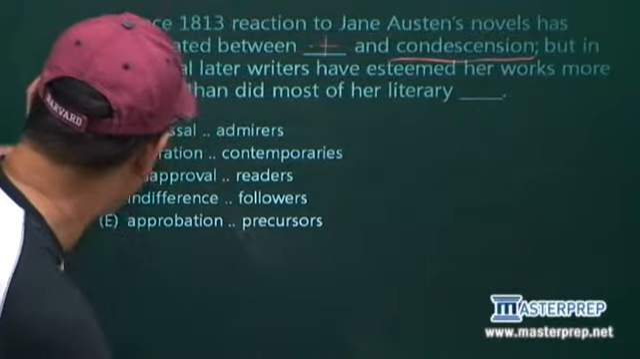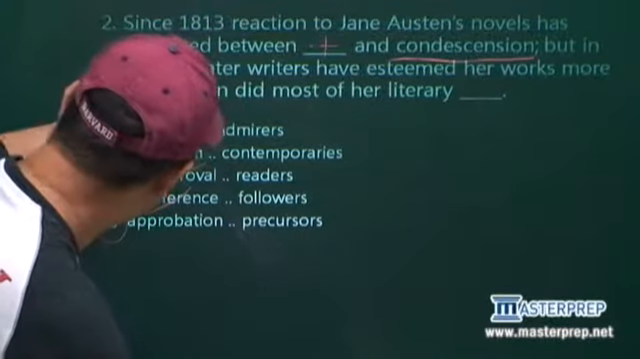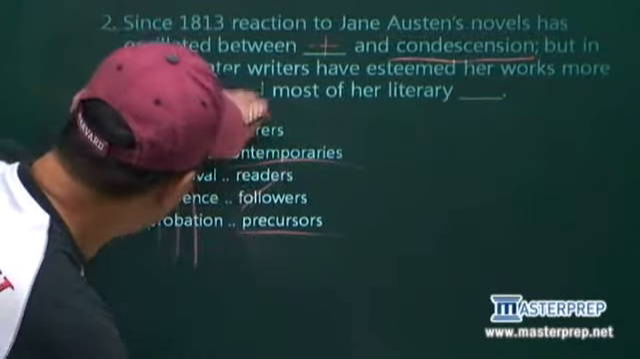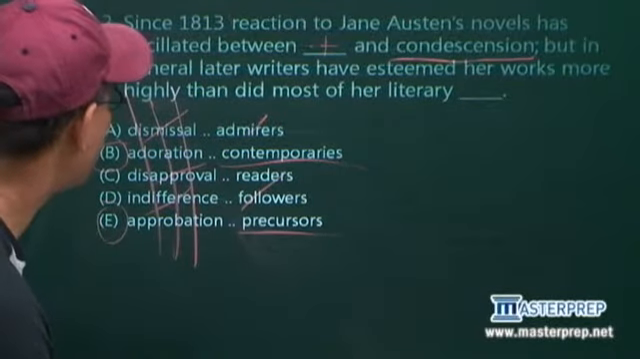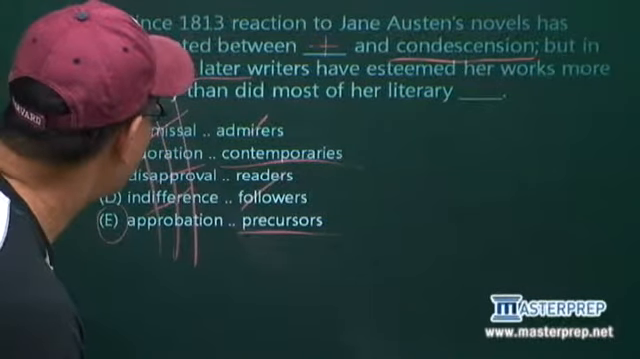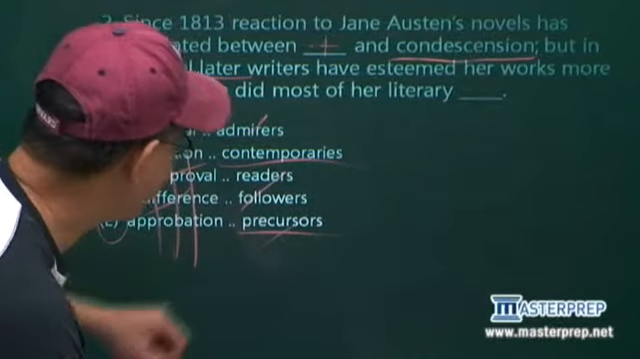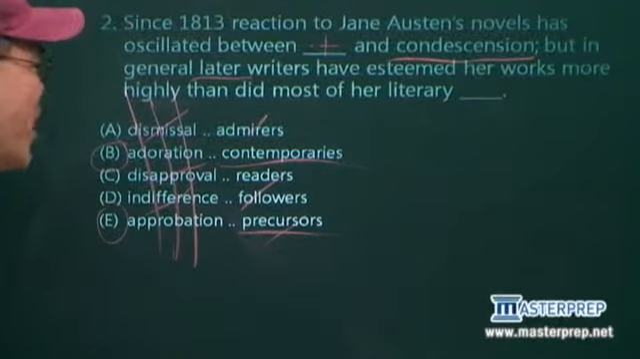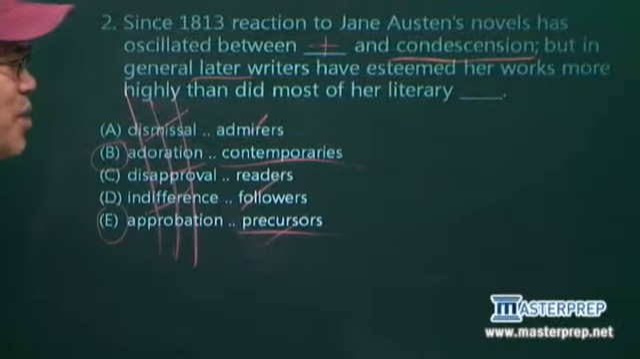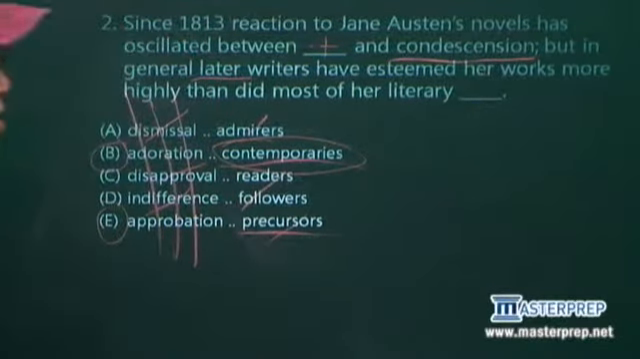So what can we immediately get rid of? It's got to be either B or E. Now, this whole thing doesn't matter anymore. We have to decide, is it contemporaries or precursors? Because these are all out. But in general, what does it say? Time weight. Later writers have esteemed her works more highly than did most of her precursors. That doesn't make sense. Precursor is somebody who comes before you. But how could somebody who came before her esteem her works? It's impossible, isn't it? So we've got to go with, at the same time, contemporaries.